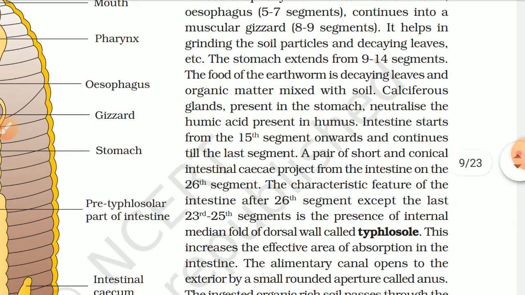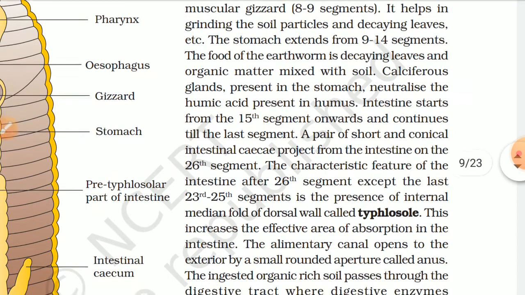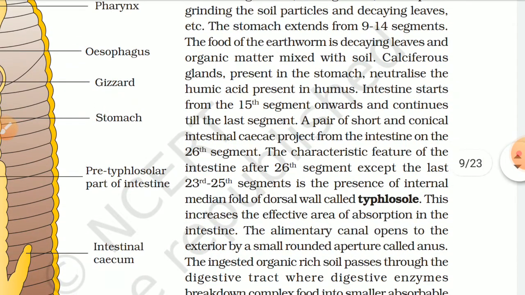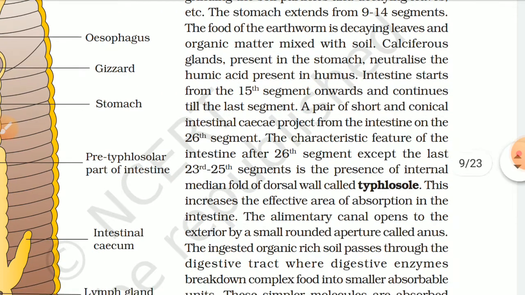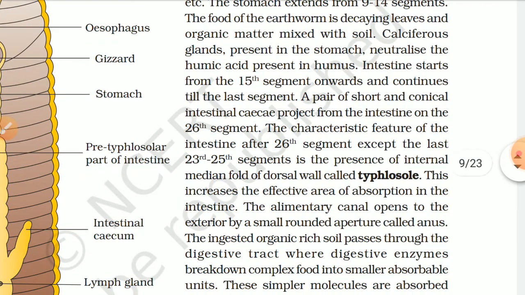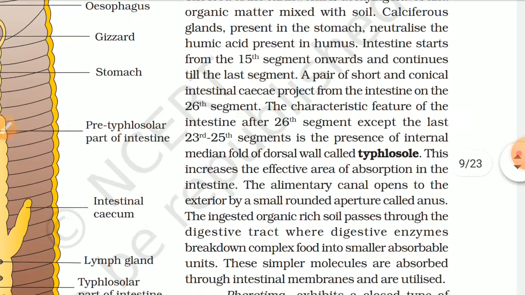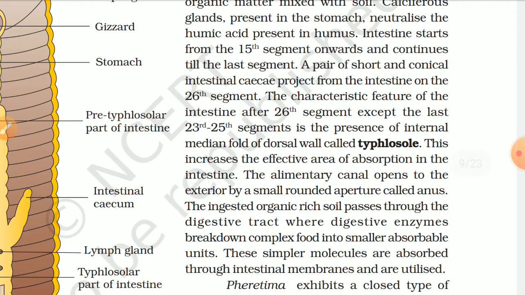It helps in grinding the soil particles and decaying leaves, etc. The stomach extends from the 9th to 14th segment. The food of the earthworm is decaying leaves and organic matter mixed with soil. The calciferous gland present in the stomach neutralizes the humic acid present in humus. The intestine starts from the 15th segment onward and continues till the last segment.